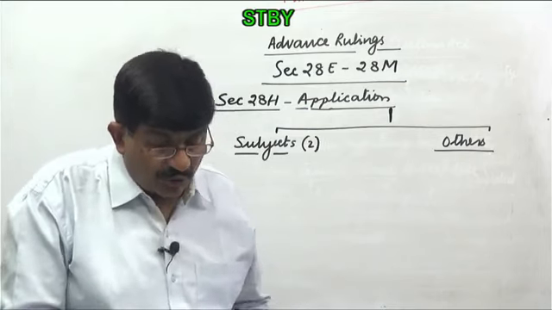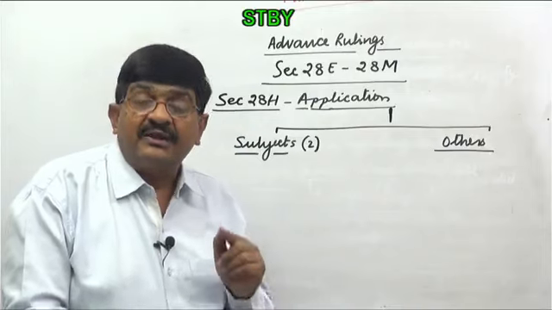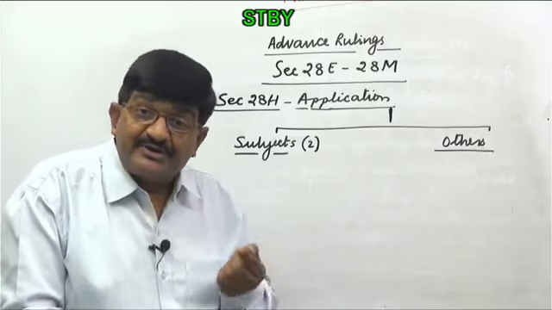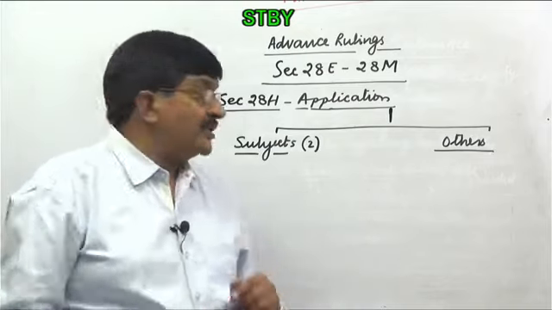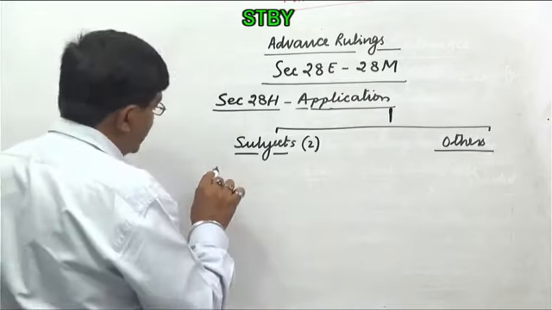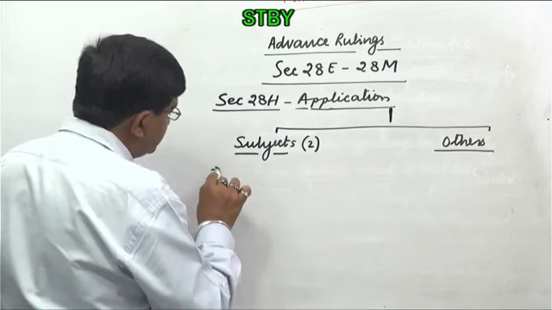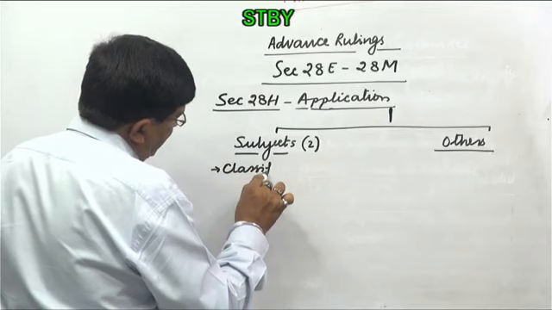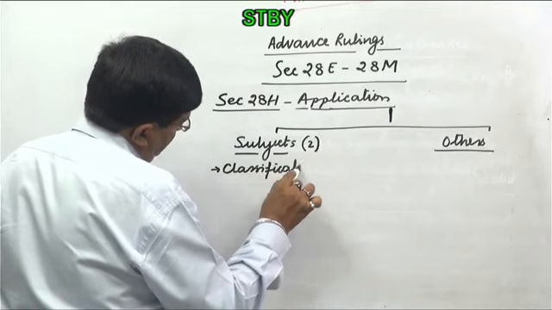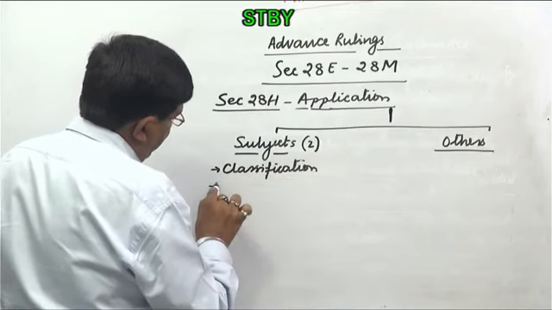Then determination of the origin of the goods, and that is with respect to the preferential rate of duty, and any other matter central government may notify. So what are the subject matters? Here we can say, number one, classification, then valuation.